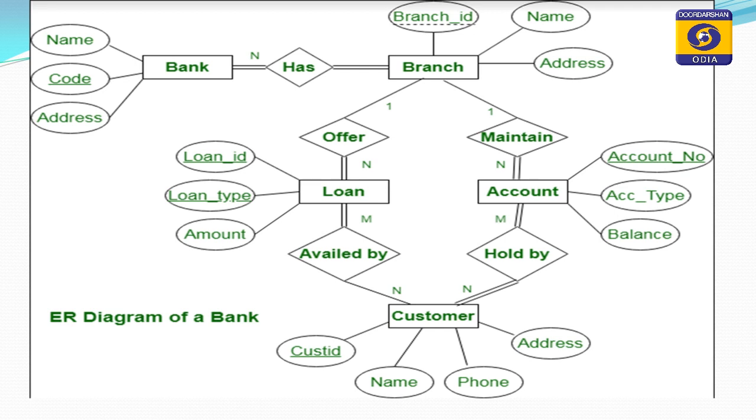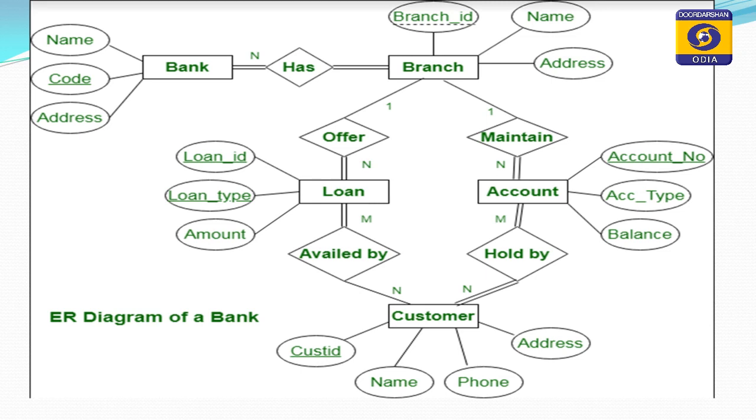One is the bank code, just like an IFSC code. Here the bank code is underlined because it is unique for each individual bank, through which we can identify the bank. This is also known as the primary key, and in the ER diagram the primary key is always underlined, by which we can distinctly identify each individual record in the database.